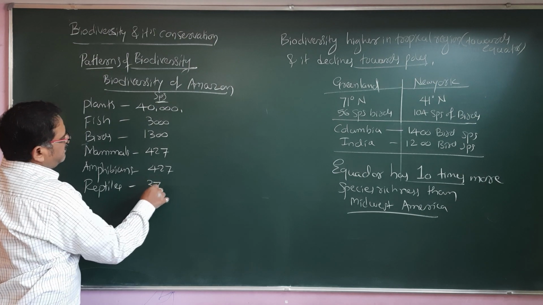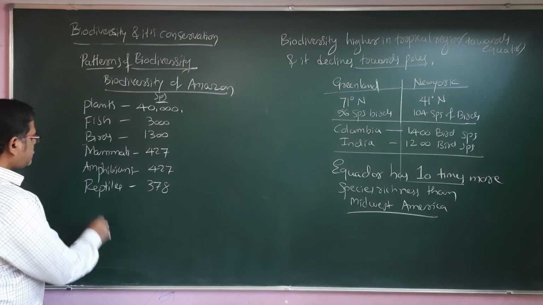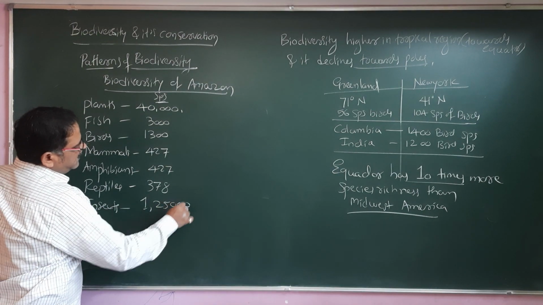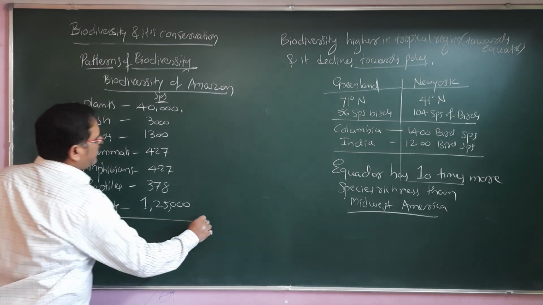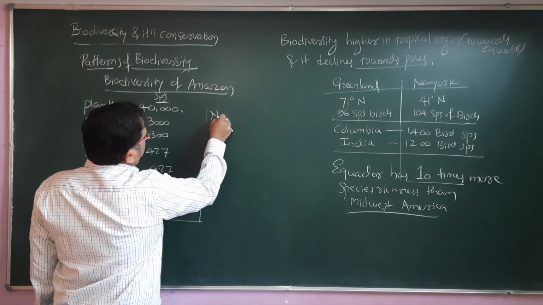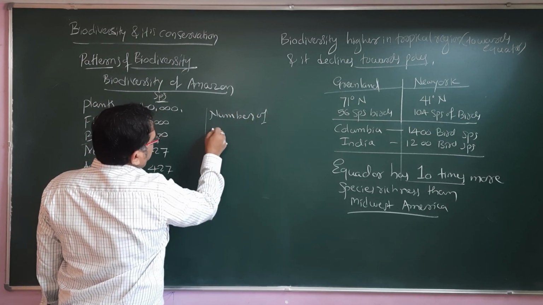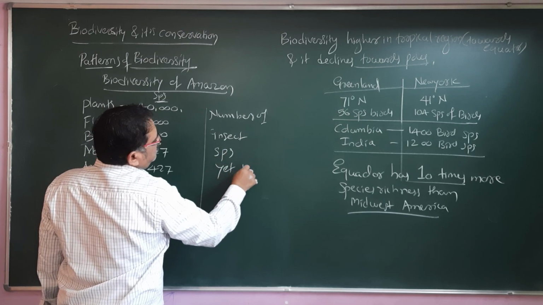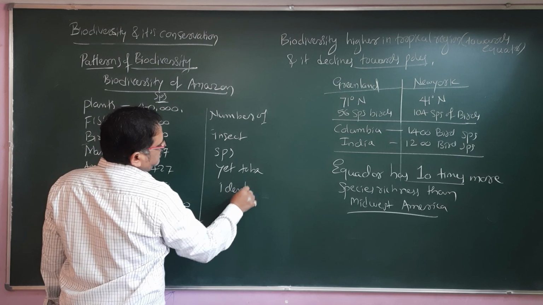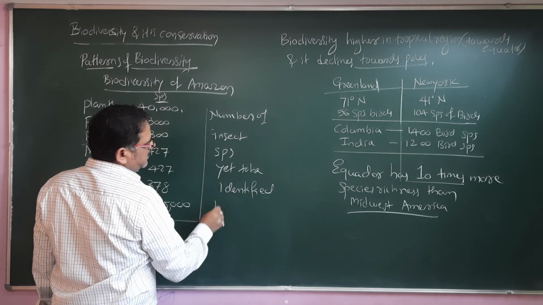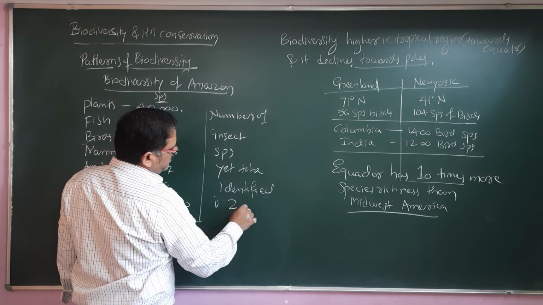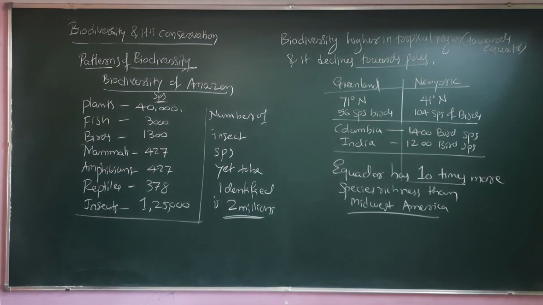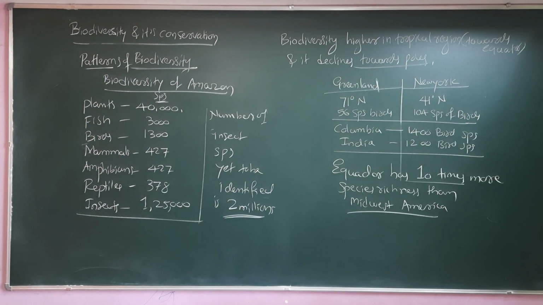Reptiles, 378 species. Insects we can find here, 1,25,000 species. The number of insect species yet to be identified in the Amazon is around 2 million species. This is the species richness of the Amazon forest that we are observing.